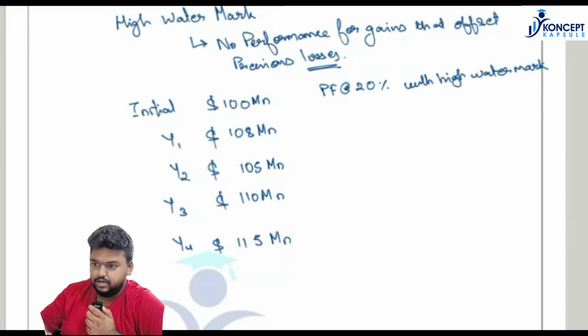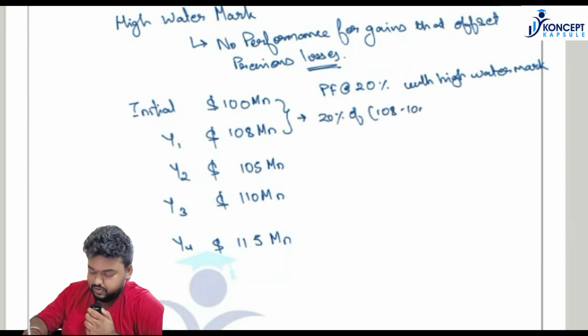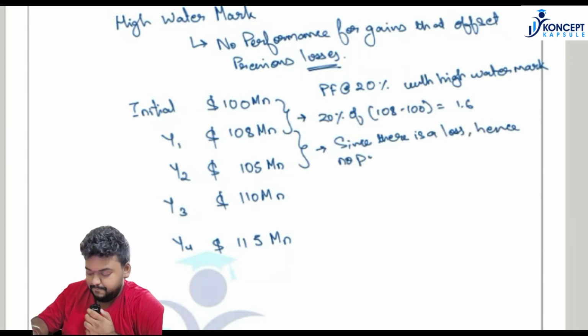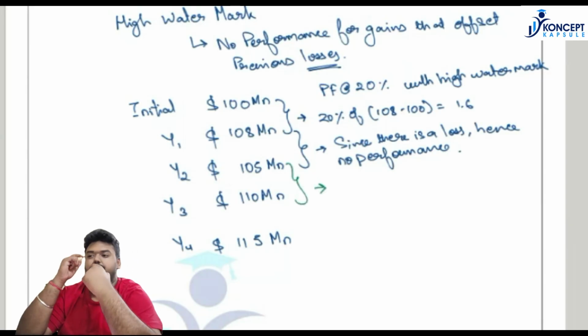So using this concept, what will be the performance fees for year 1? Performance fees for year 1 will be 20% of 108 minus 100, which is 1.6. Okay, in year 2, since there is a loss, hence no performance fees. Now the interesting part starts. What will happen in year 3?